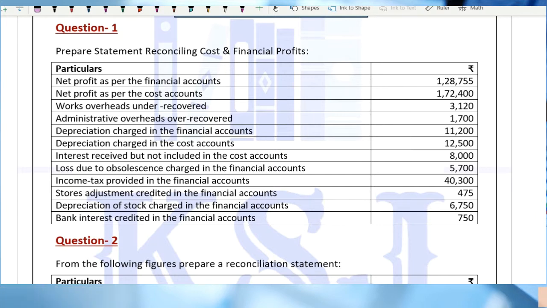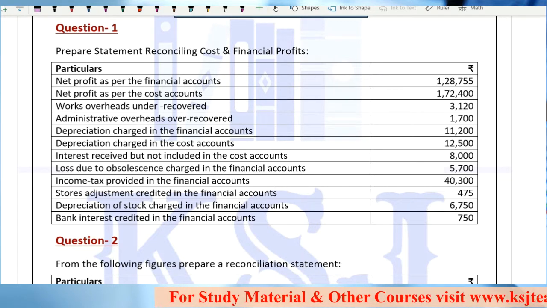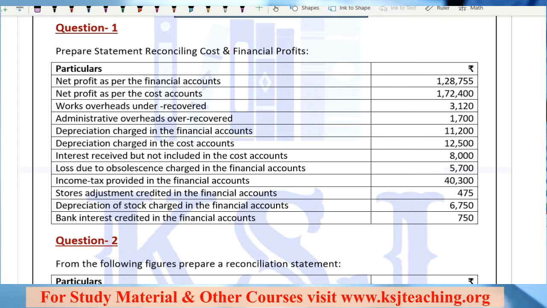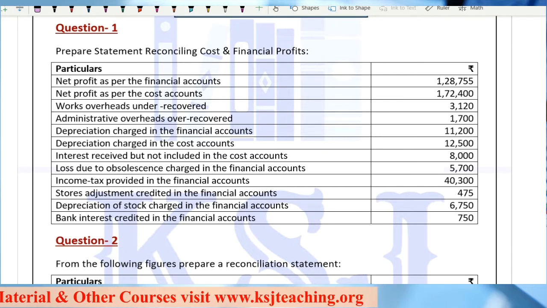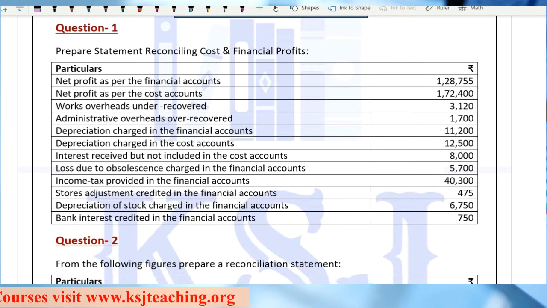If you are able to reach that profit, that means your answer is absolutely correct. So I need not give any answer to that, right? If you are able to start with the cost account, adjust all the items and reach the profit as per the financial accounts, that means your answer is absolutely correct. No need for any answer.